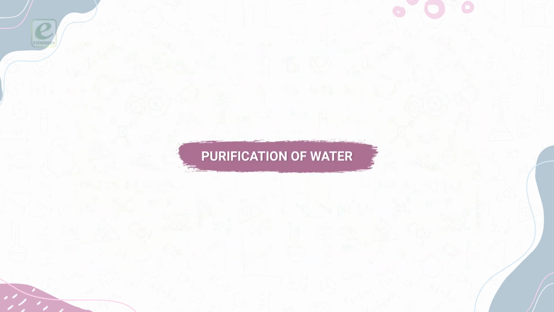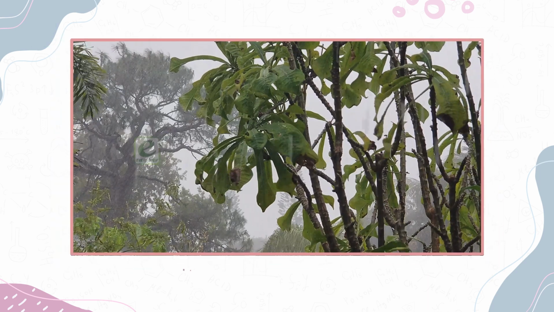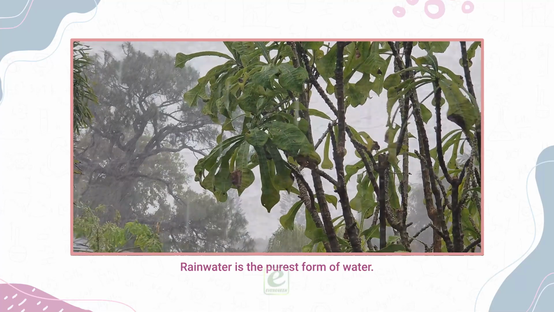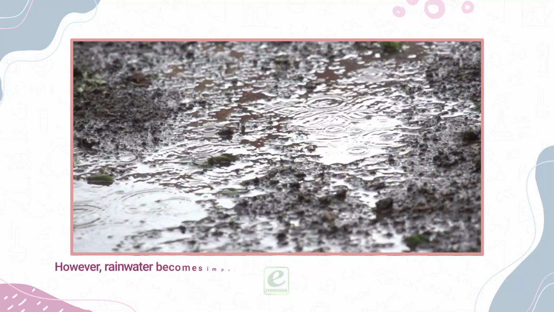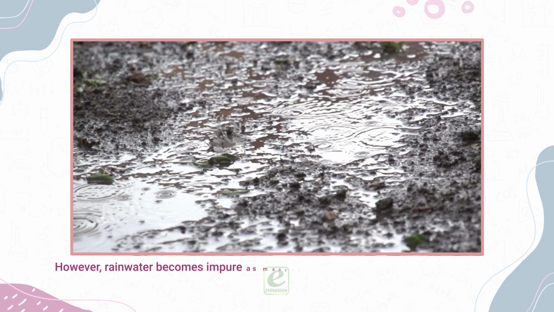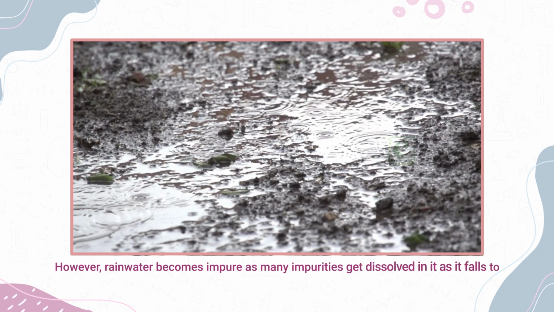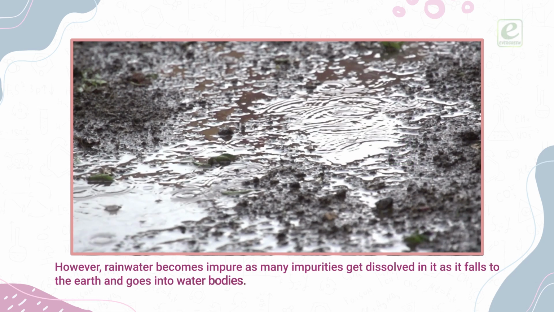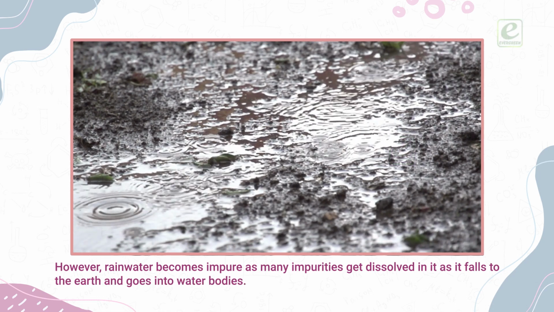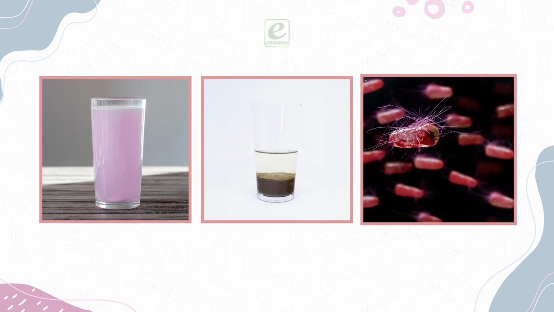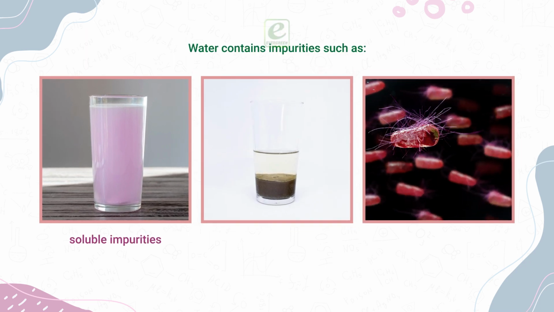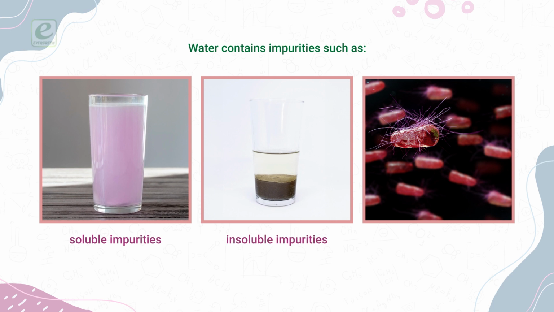Purification of water. Rainwater is the purest form of water. However, rainwater becomes impure as many impurities get dissolved in it as it falls to the earth and goes into water bodies. Water contains impurities such as soluble impurities, insoluble impurities, and germs.